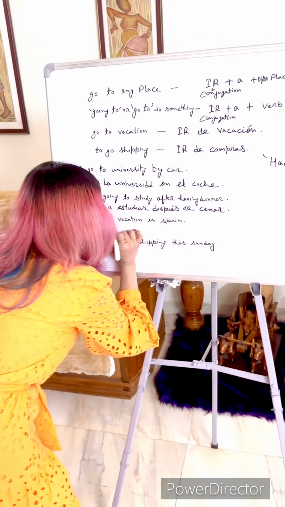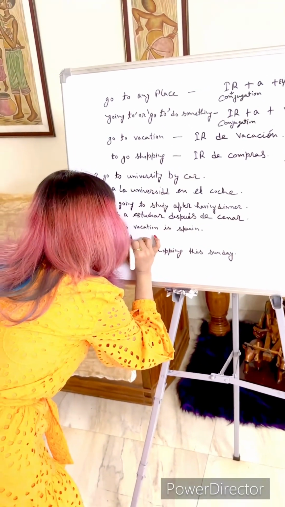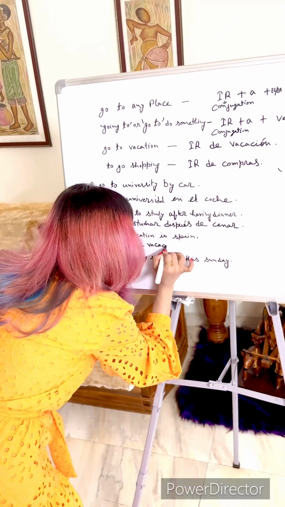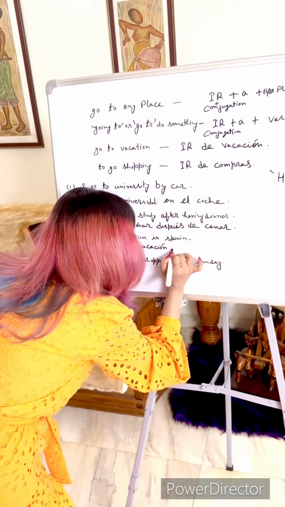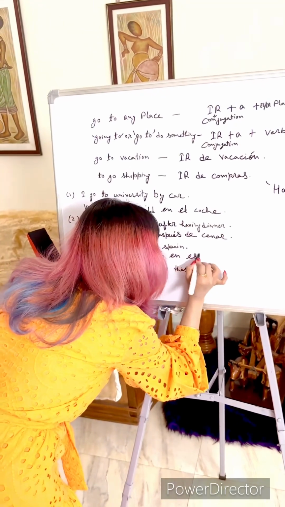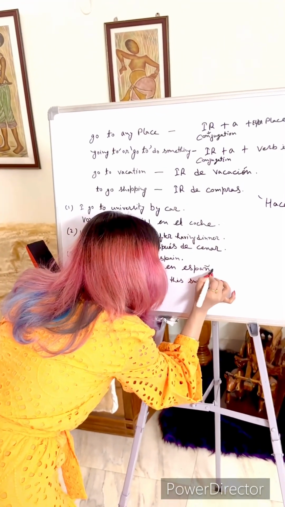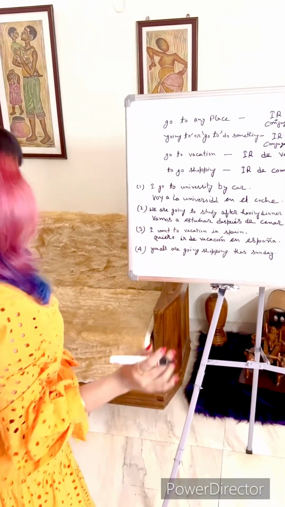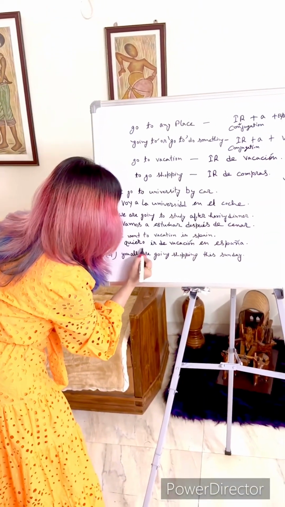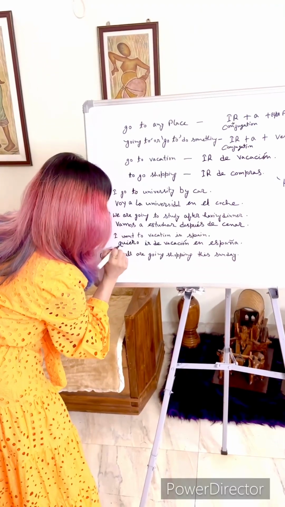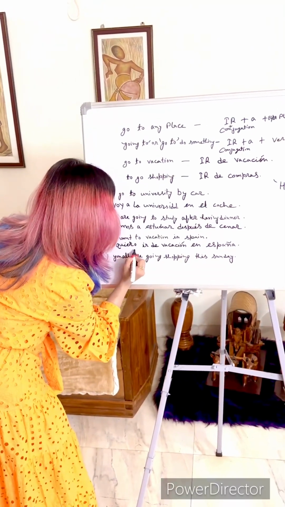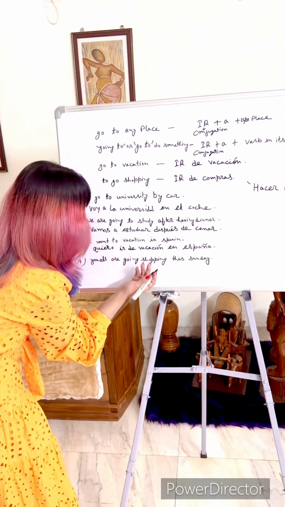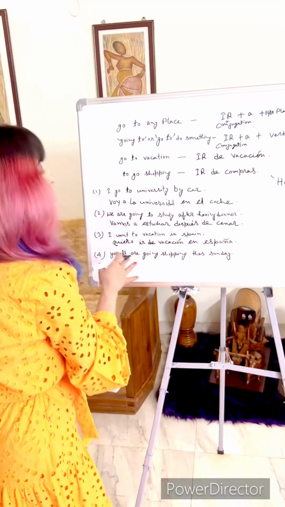So quiero ir de vacación en Spain. See, I have used the first verb in its conjugated form as per the subject, so the second verb ir is in its infinitive form.